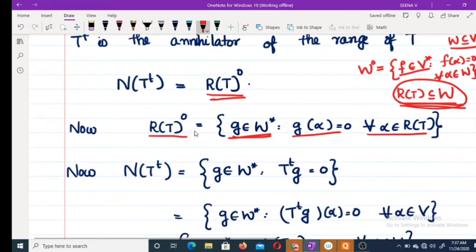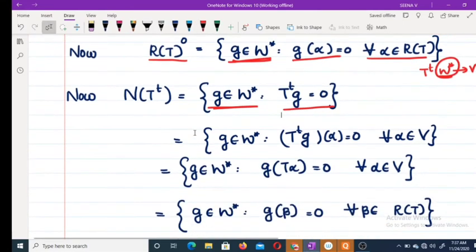Now, what is the null space of T transpose? T transpose is a map from W star to V star. So the null space is a subset of W star. So, the set of all g belongs to W star such that T transpose g equals 0. That is, T transpose of g at alpha equals 0 for every alpha belongs to V. And by definition this is g of T alpha equals 0 for every alpha belongs to V.